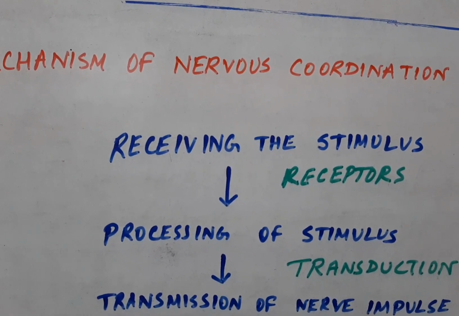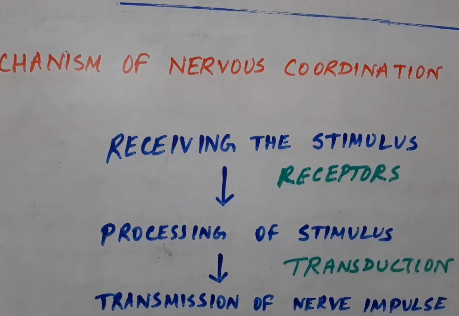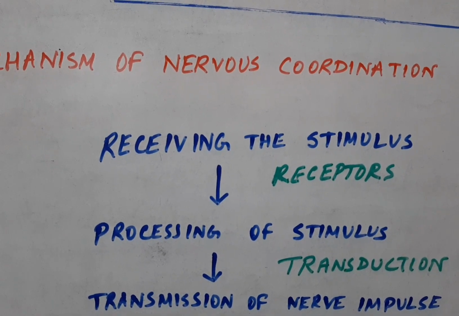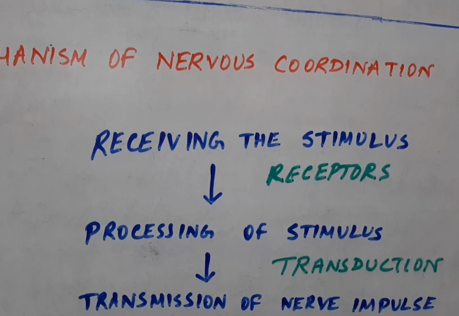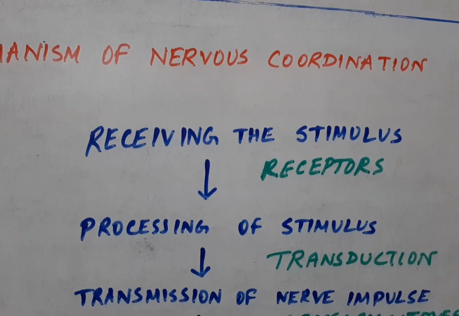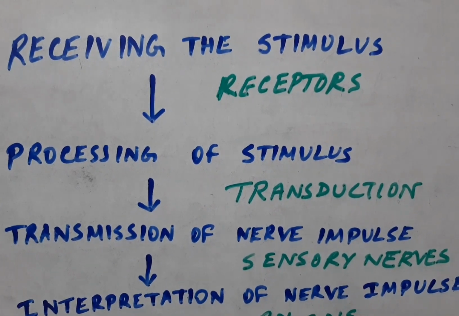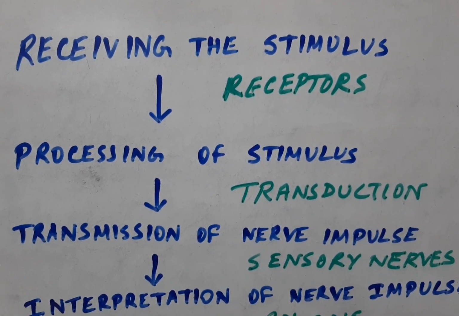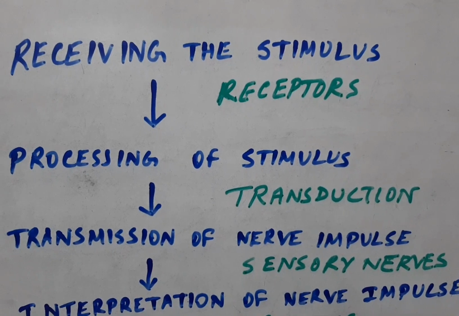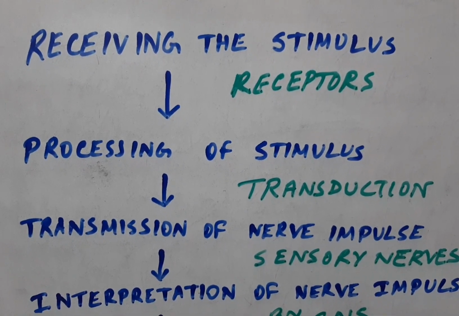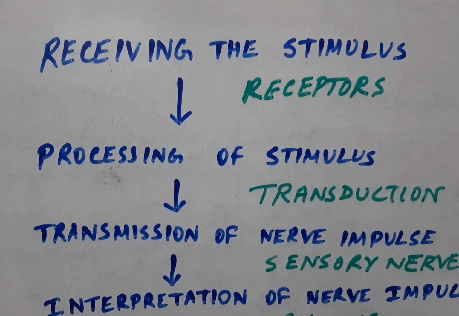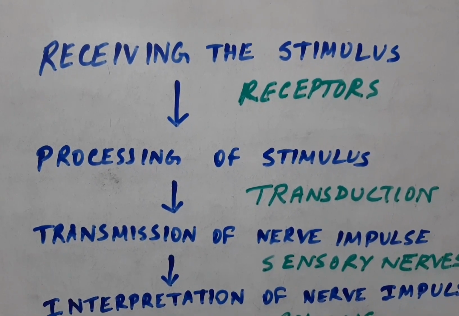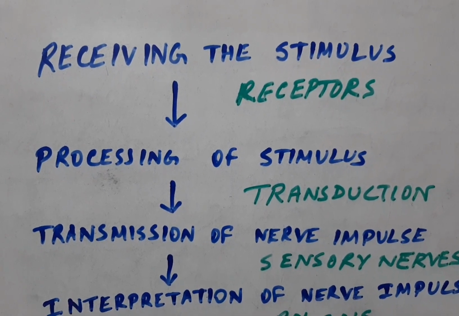In receiving the stimulus, the receptor organs or the sensory cells present in various parts of the body of an animal receive the stimulus from the external or internal environment. This stimulus, after being received by the receptors or sensory cells, is processed. So processing of the stimulus is the second point. Receptors convert the stimulus into an electrical nerve impulse, and this process is known as transduction.